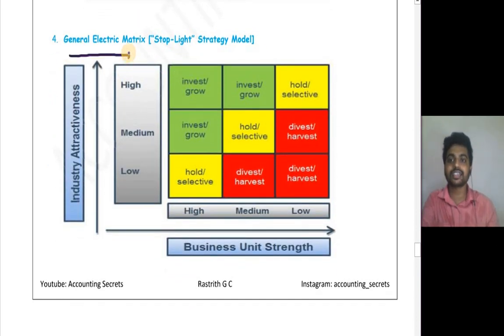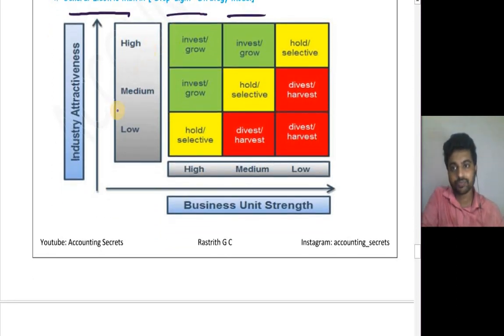Next comes the General Electric matrix, the stoplight strategy. Here he says it is based on the traffic light.